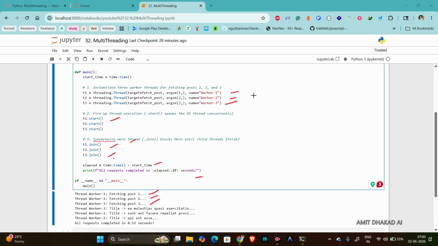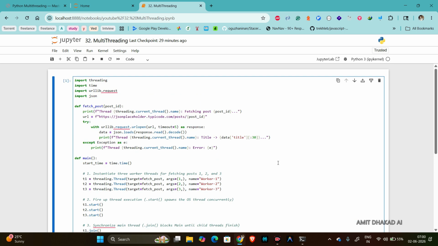You can see the first one printing is thread worker 3 and its title, then thread worker 1 and thread worker 2. Because first we called T1, but you can see the output is showing worker 3, right? This depends on the time taken by the network call.